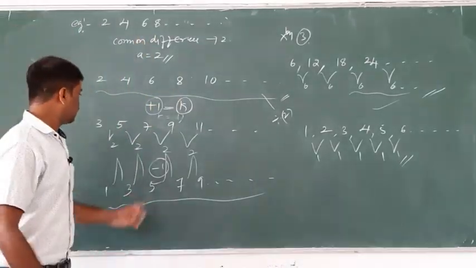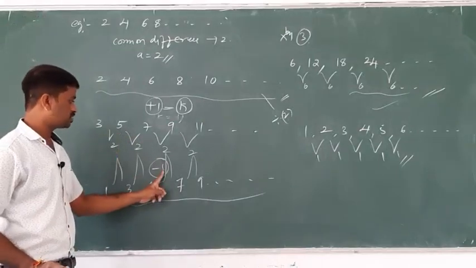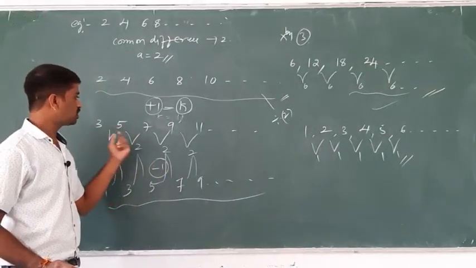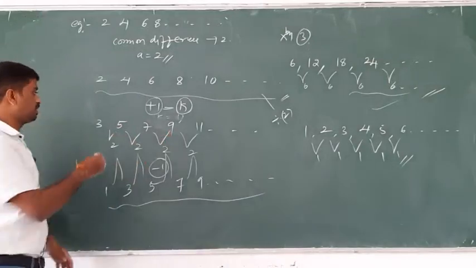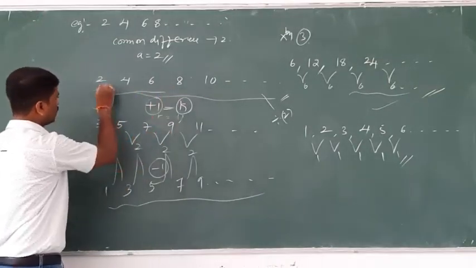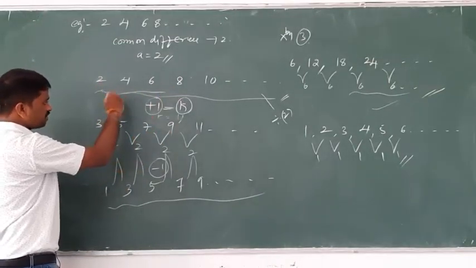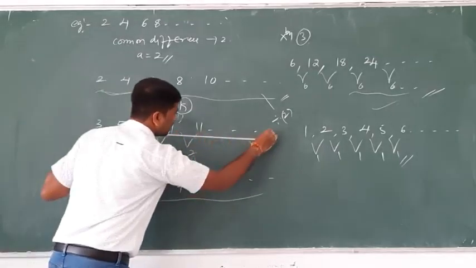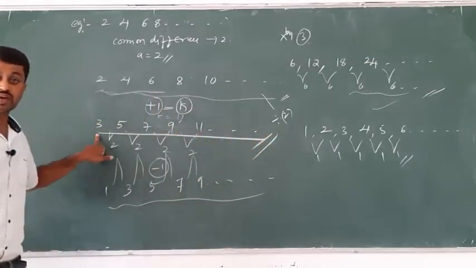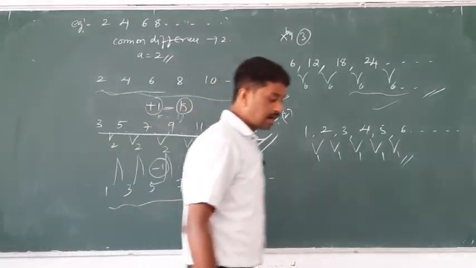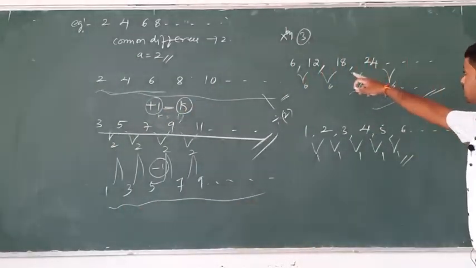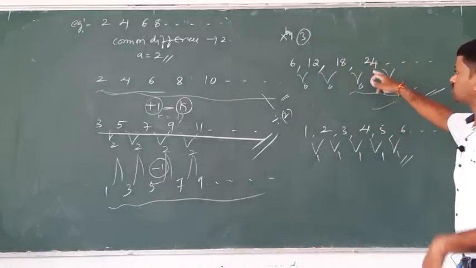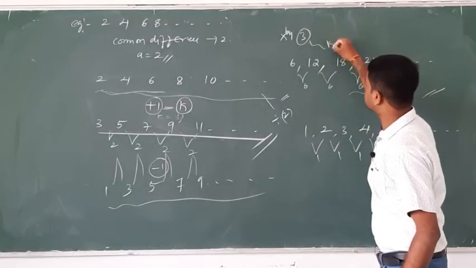The second one: for some constant k subtracted from each term of an AP, the resulting sequence, like 3, 5, 7, 11, is also an AP. And if each term of an AP is multiplied by some constant k.